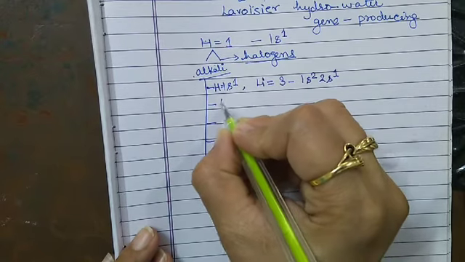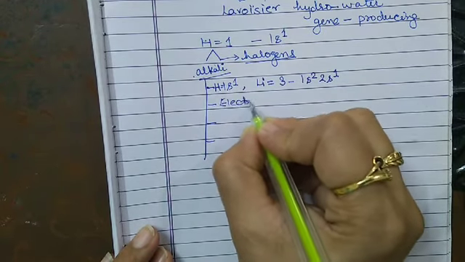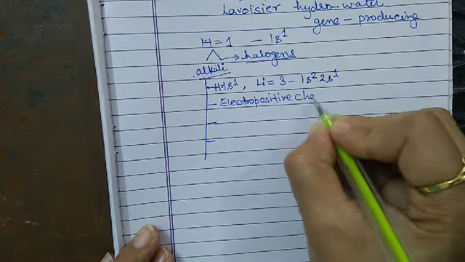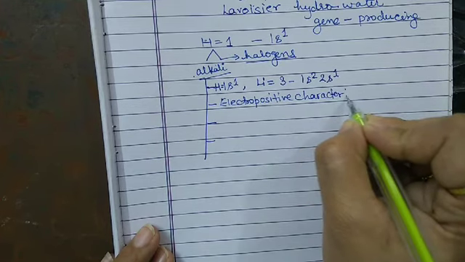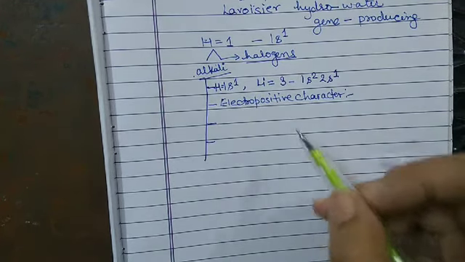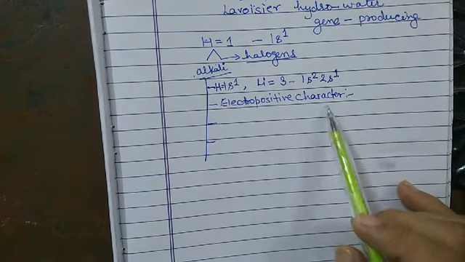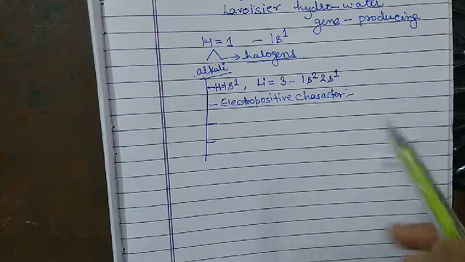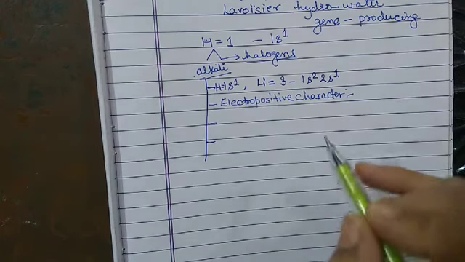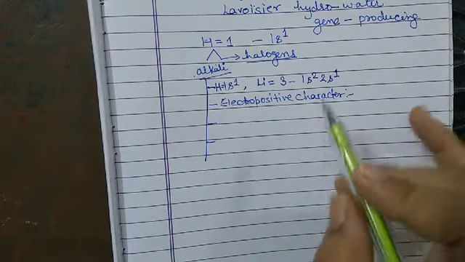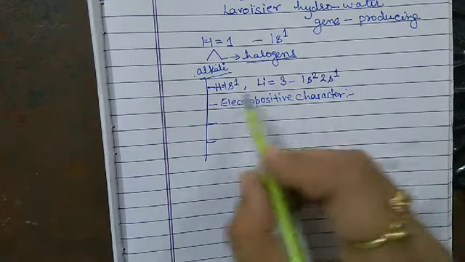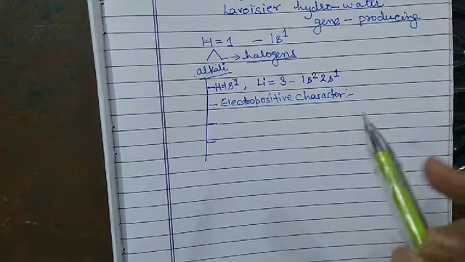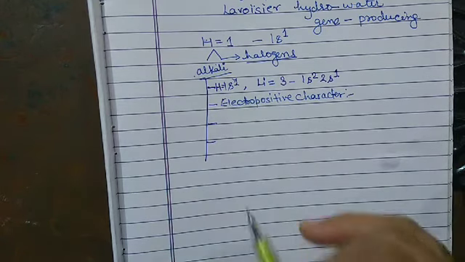Now the second resemblance is electropositive character. Hydrogen, like the alkali metals, is electropositive. Both hydrogen and the alkali metals are electropositive, because both have a tendency to lose the 1 electron present in the outermost orbit, and they become cations.